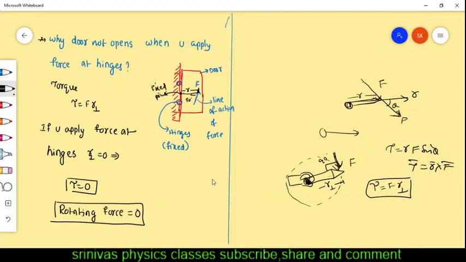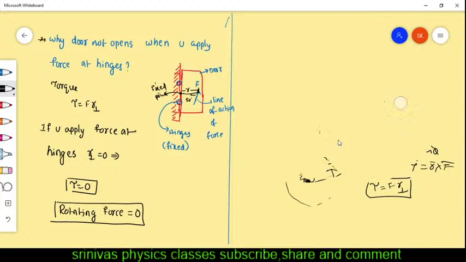If you apply the force perpendicularly, we use torque equals force into perpendicular distance. Torque is a rotating force.